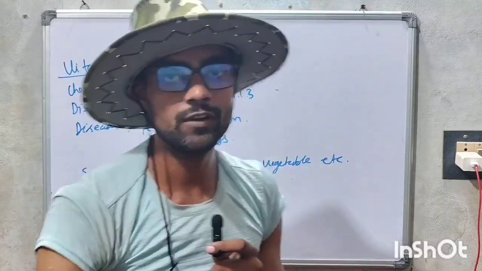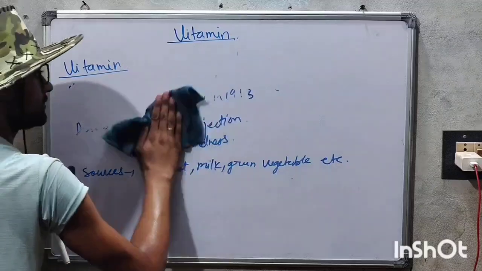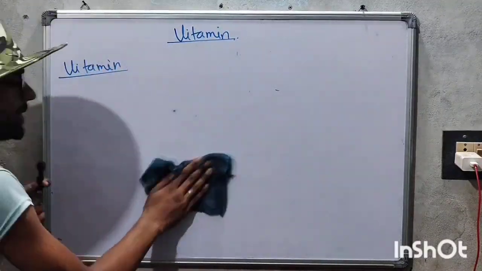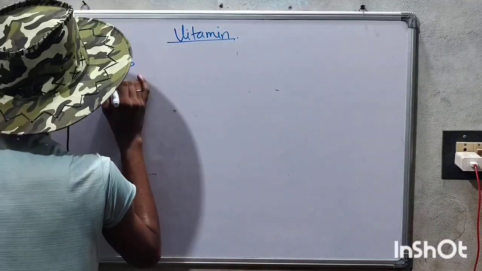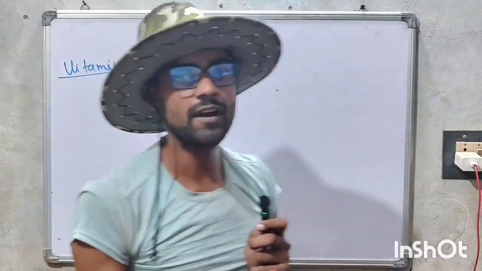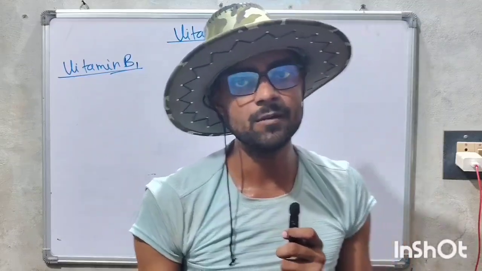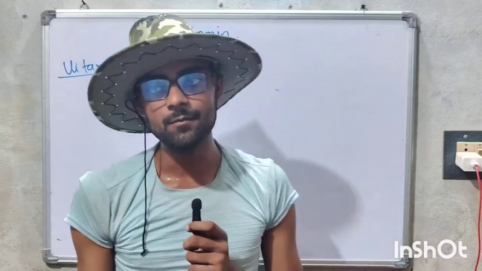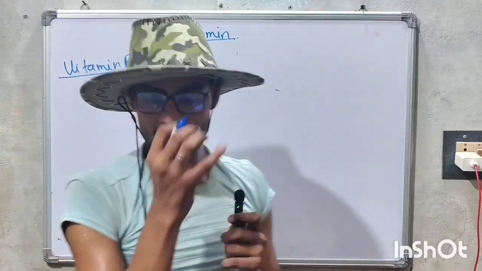And now we will talk about vitamin B. Vitamin B is divided into many parts: vitamin B1, vitamin B2, vitamin B3, vitamin B5, vitamin B6, vitamin B7, vitamin B9, vitamin B12. Like that, vitamin B has many parts.